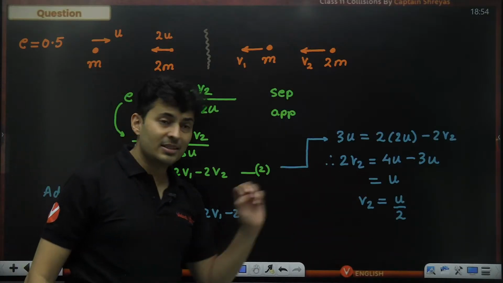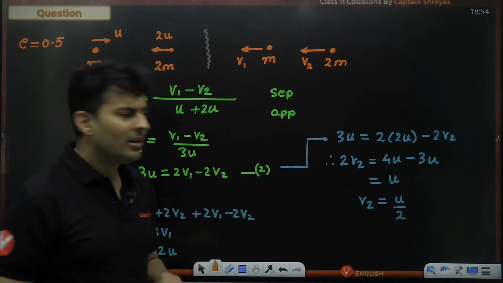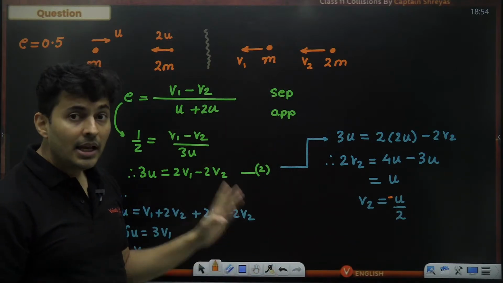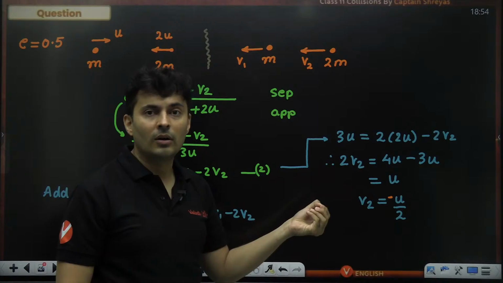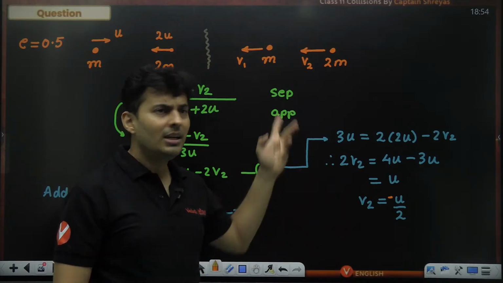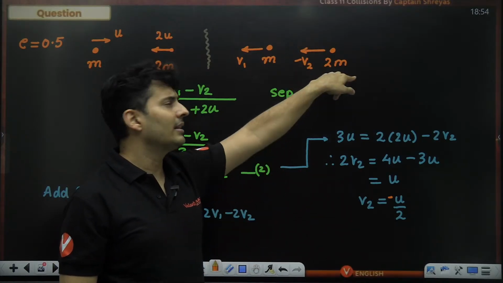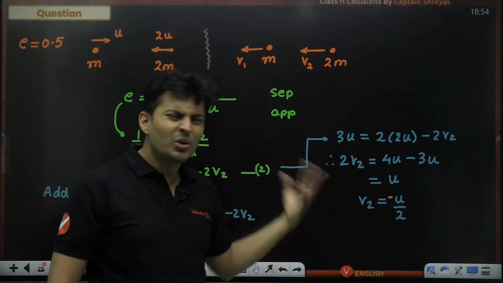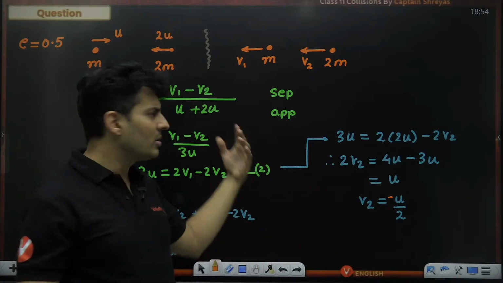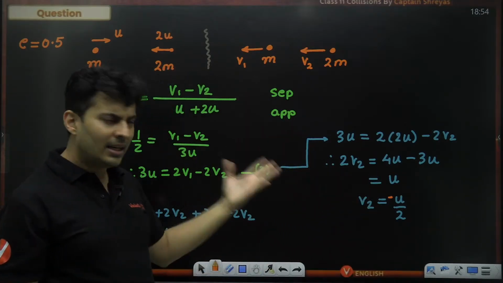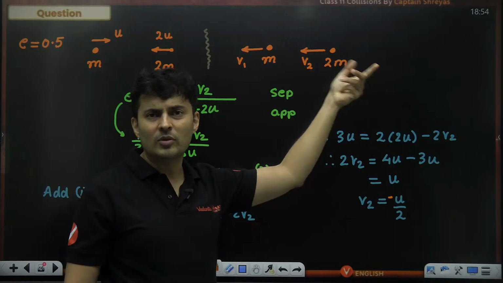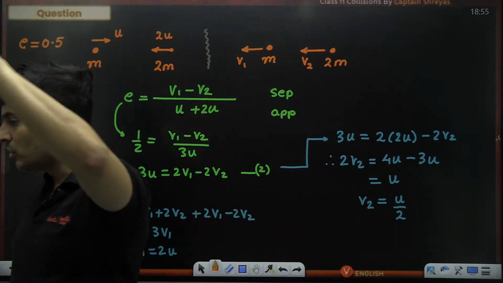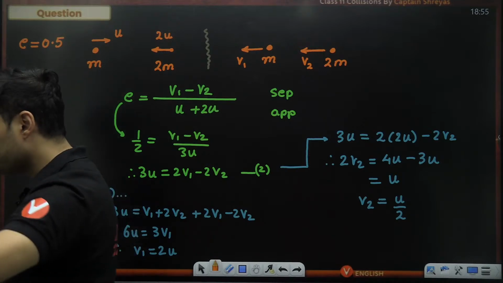Luckily, we got both the answers positive. Say by chance, we got this V2 as negative after solving. What does it imply? It implies the direction that I have assumed is wrong. Magnitude is fine, U by 2 only. Direction is wrong, so V2 is not here, it is on the other side. So never bother about the directions you have assumed. It's okay, assume something. If it comes naturally to you, it's okay. Else, just assume something. And if it is negative, just understand the direction is opposite of whatever you have assumed it to be. Okay? How many of you got it? Understood how to solve the questions using the value of E?